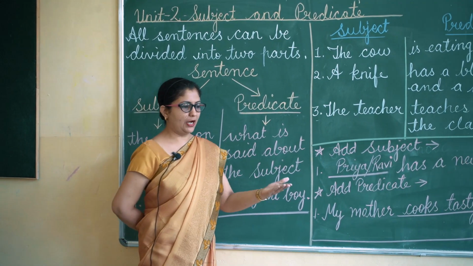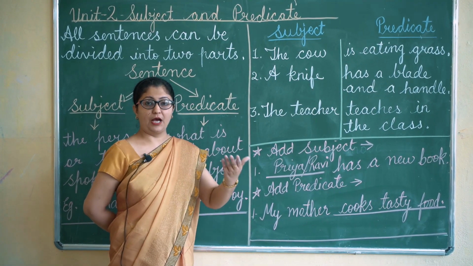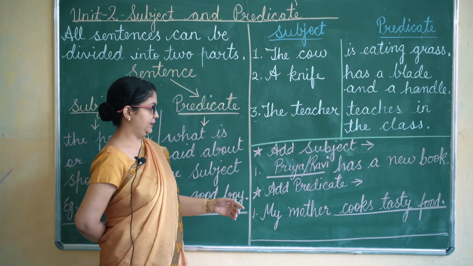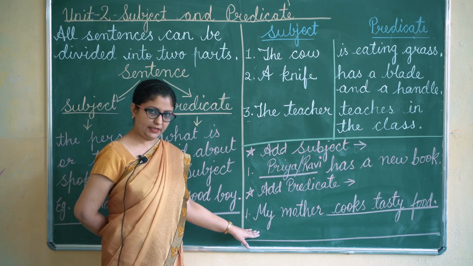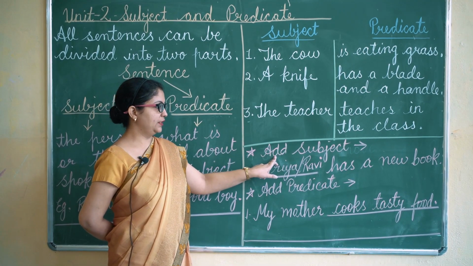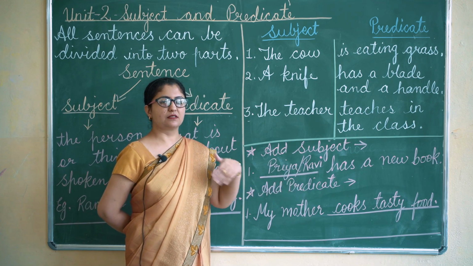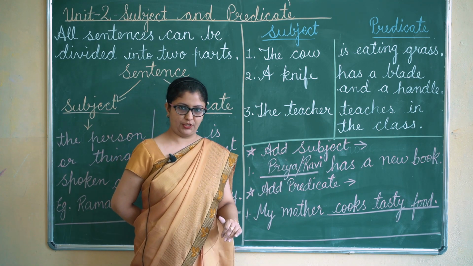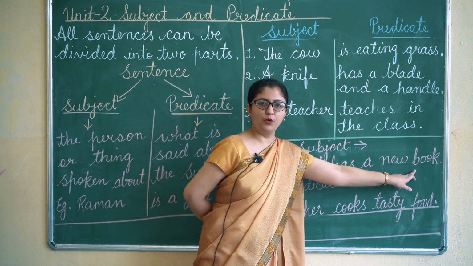Now, you have a few exercises in the book where you have to add a subject or predicate accordingly. So, I have taken one example of each. For example, if the predicate part is given to you and you have to add the subject to it. For example, has a new book.